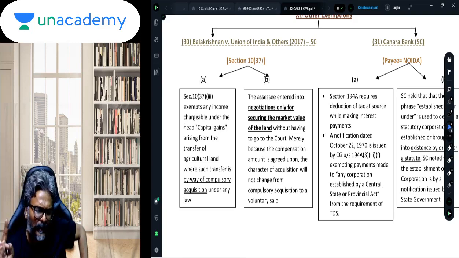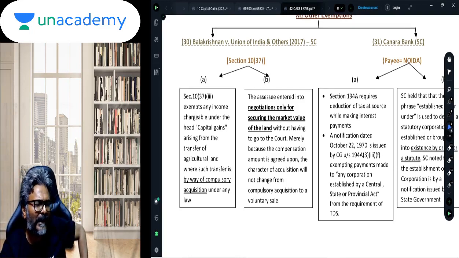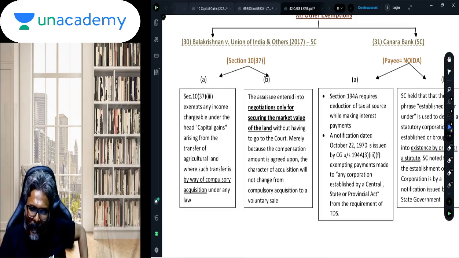Now there is an exemption in respect of an urban agricultural land, and that exemption is available when there is a compulsory acquisition by a law. So if there is a compulsory acquisition by a law, 10(37) suggests that the assessee would be eligible to claim an exemption on the capital gains arising on such compulsory acquisition of the urban agricultural land. Now, supposing the assessee is negotiating with the government for getting a better amount of compensation out of this compulsory acquisition of the land.